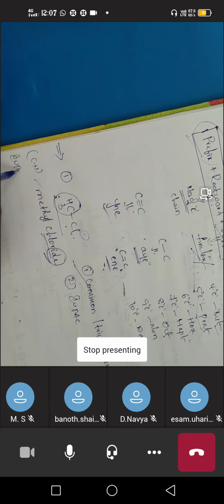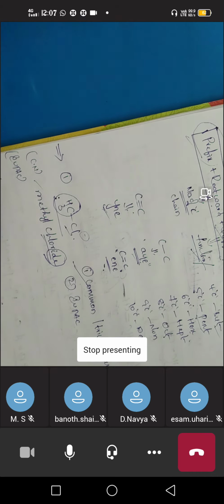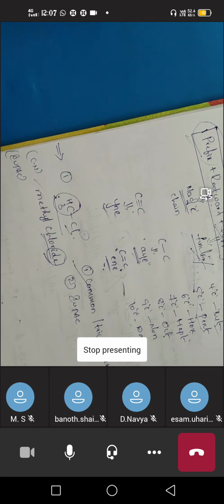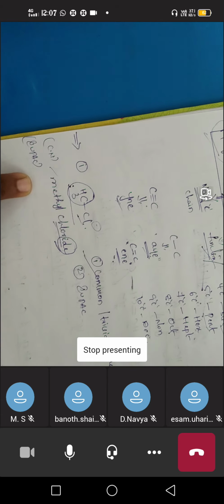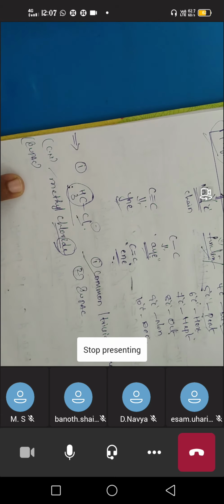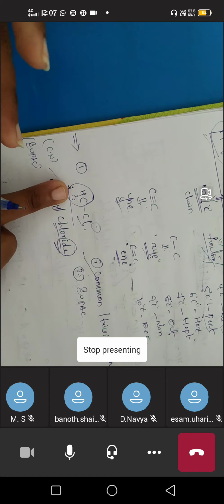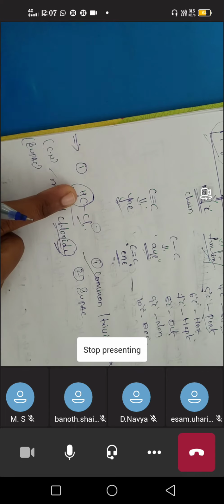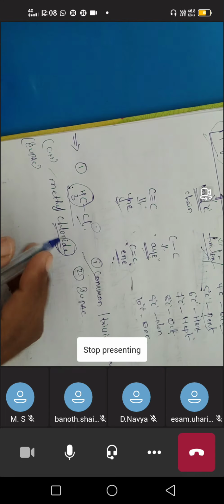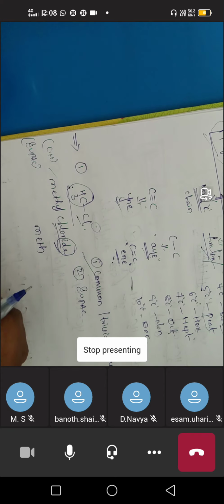When coming to the IUPAC name, generally these halogens, like fluorine, chlorine, bromine and iodine, do not come as suffixes. Understand? They always come as prefixes. Prefix means you have to write the name of the group before the root word. The root word is the number of carbons present in the compound. Here in this compound we have only one carbon. So one carbon means meth. Obviously, one carbon is there, so all are single bonds only: methane. So this is the root word.